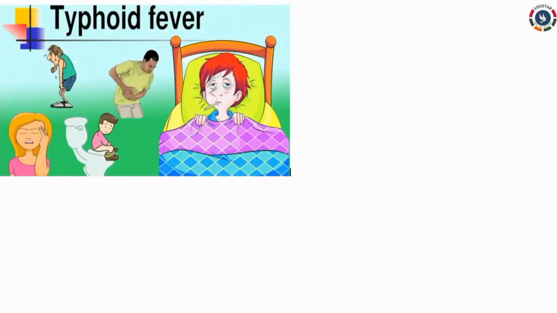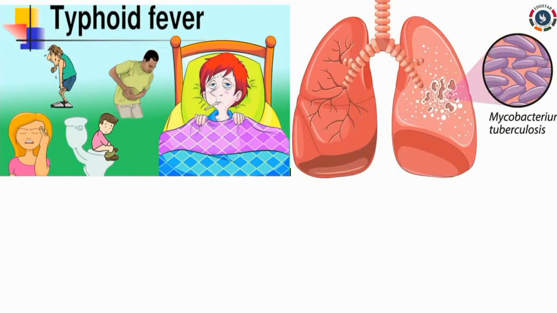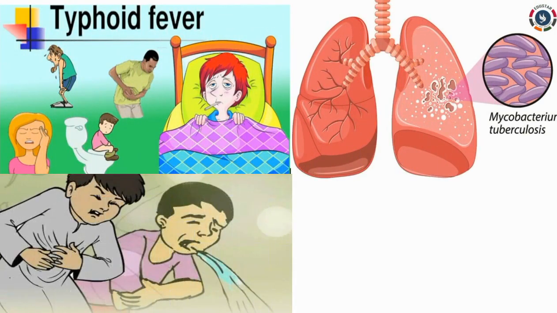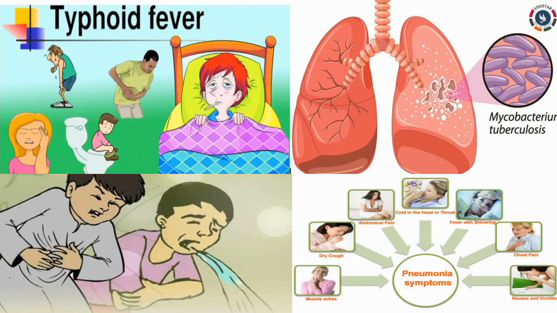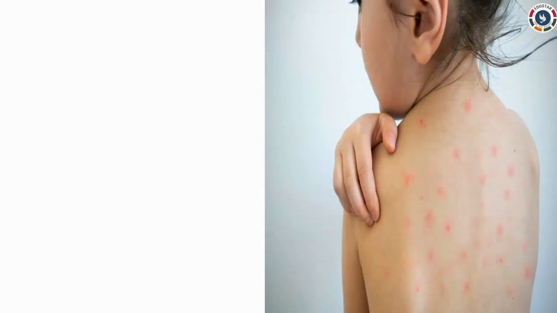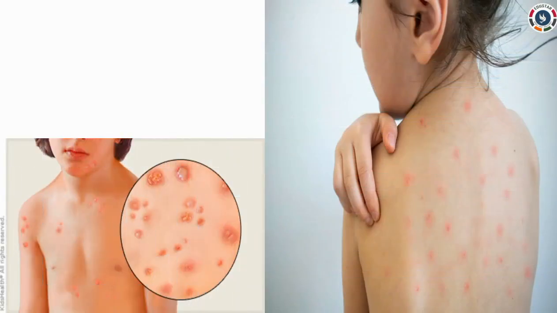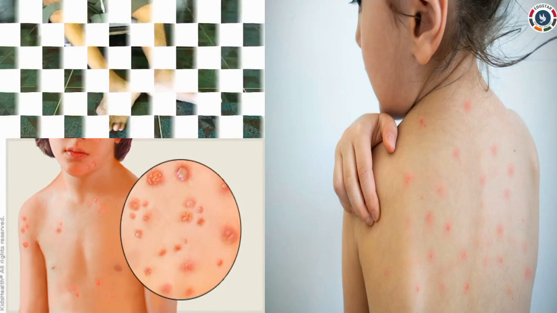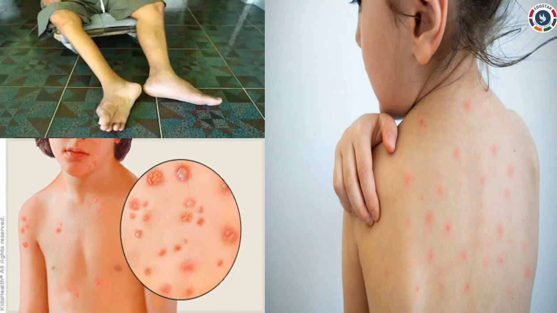Bacteria cause diseases like typhoid, plague, tuberculosis, cholera and pneumonia. Viruses cause diseases like measles, chickenpox, polio, common cold and AIDS also.